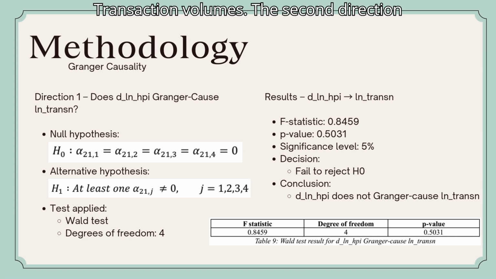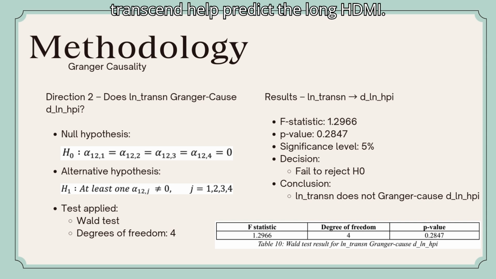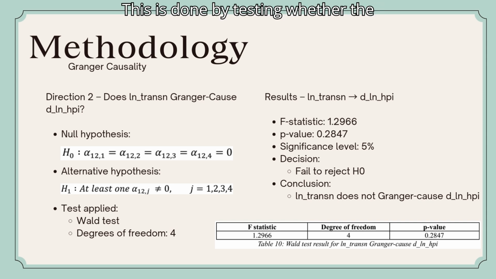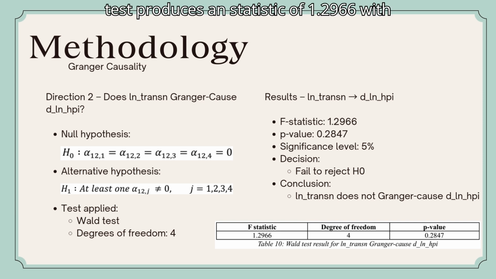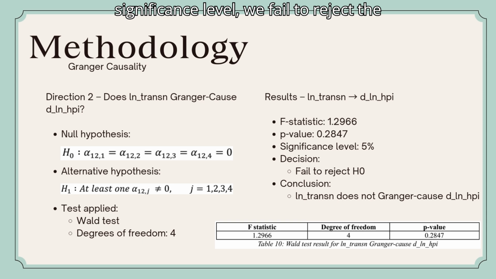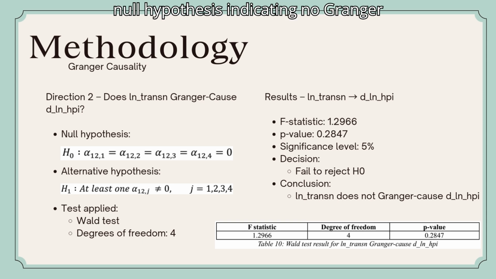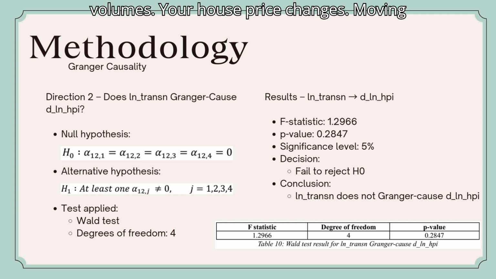cause transaction volumes. The second direction tests whether past values of ln trans n help predict d ln HPI. This is done by testing whether the coefficients on the first 4 lags of ln trans n in the d ln HPI equation are jointly equal to 0. The Wald test produces an F statistic of 1.2966 with a p-value of 0.2847. Since the p-value is greater than the 5% significance level, we fail to reject the null hypothesis, indicating no Granger causality from transaction volumes to house price changes.